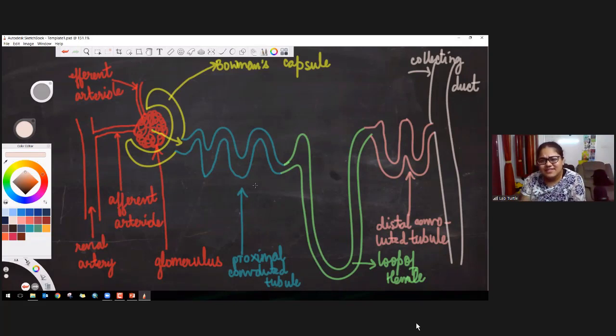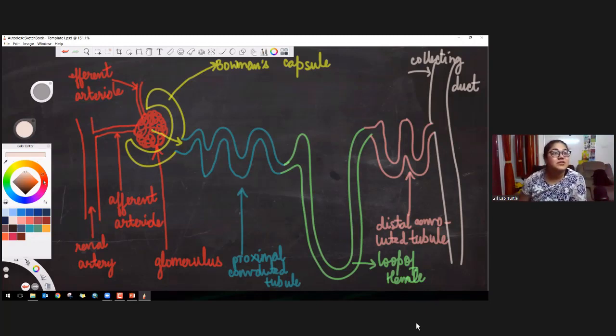So we know that if nephron has to function, it needs some blood. Where is it getting blood for its functions? You remember alveoli, they were all surrounded by a network of blood capillaries. Same way, even this nephron is going to be surrounded by a network of blood capillaries. Okay? Where do we get it from?